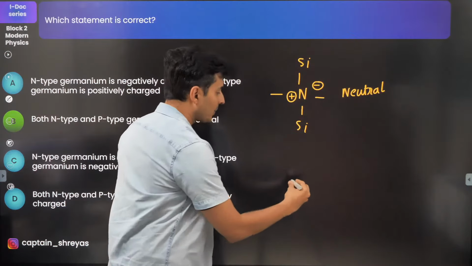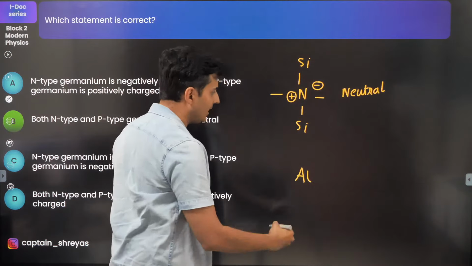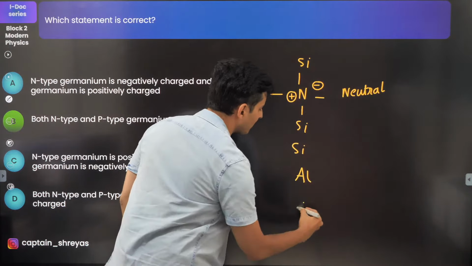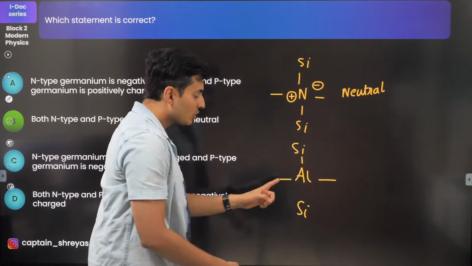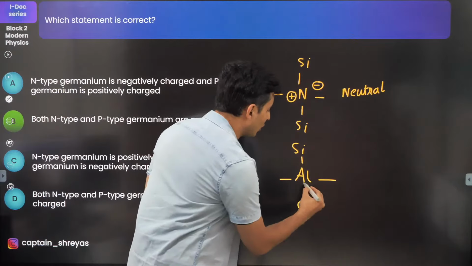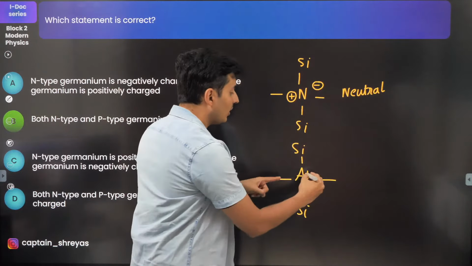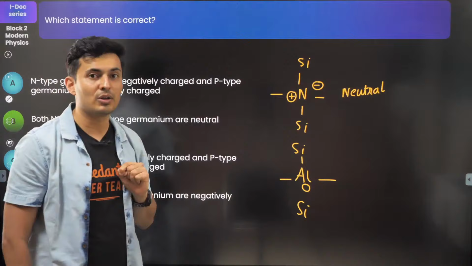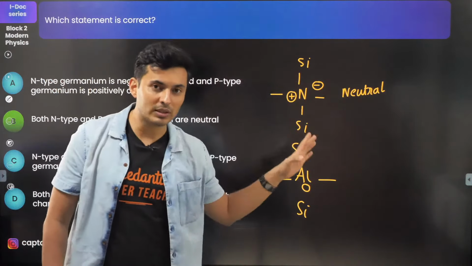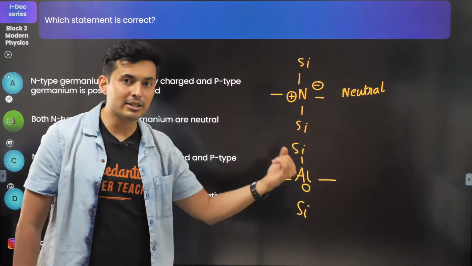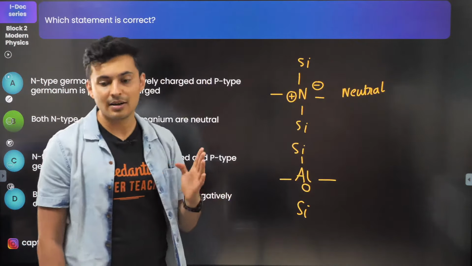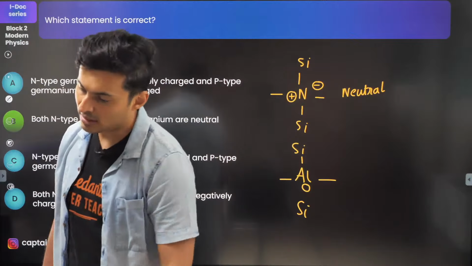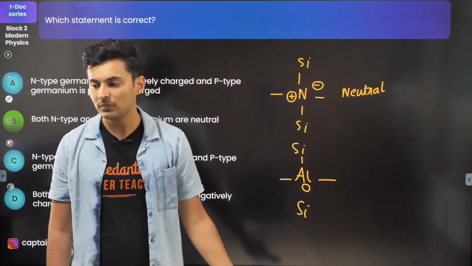Same thing with, let's say you have aluminum, which is a trivalent impurity. You have silicon over here. So there is one less bond. So don't think that because of that hole, it's positive. There is also one less proton in the nucleus of aluminum. One proton less. That's why that electron is also less to make that bond. So it is a neutral atom only. It's a neutral element. Is that clear? Yes, they're always neutral.